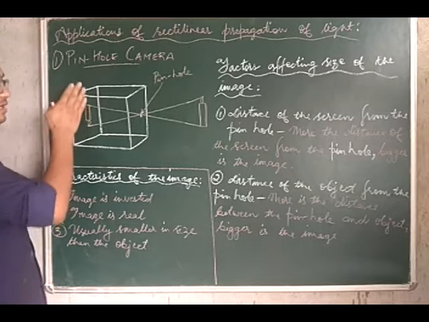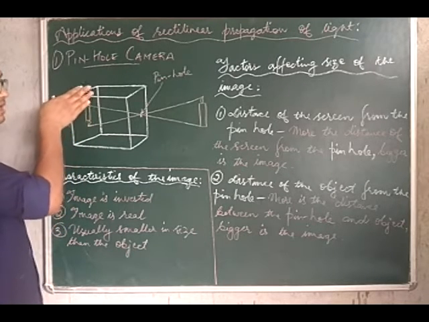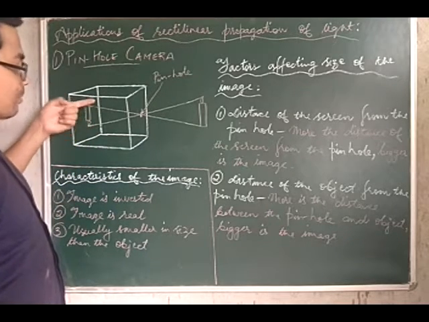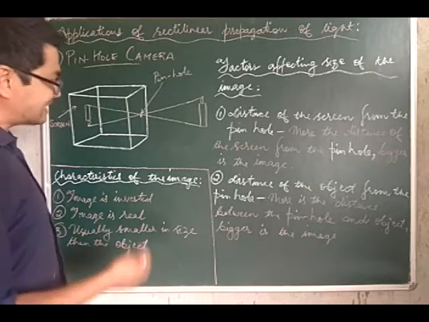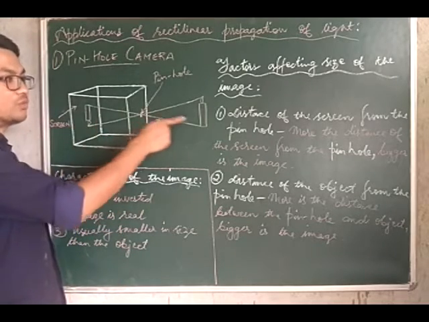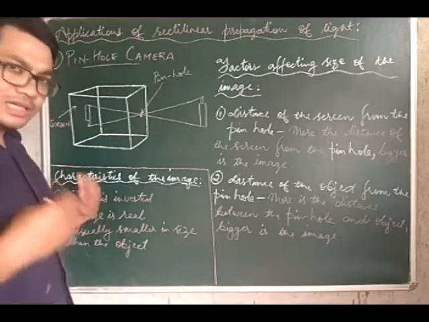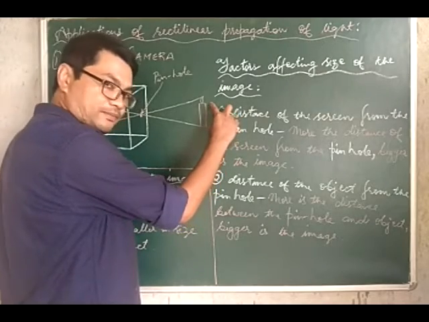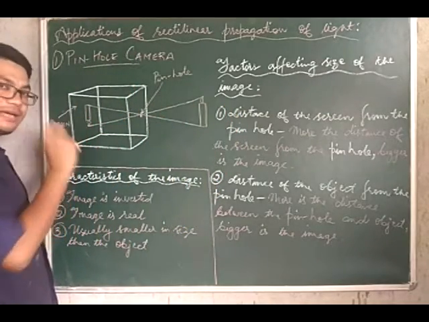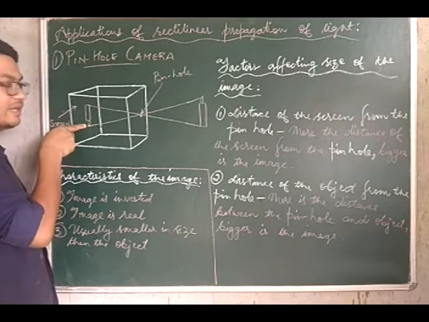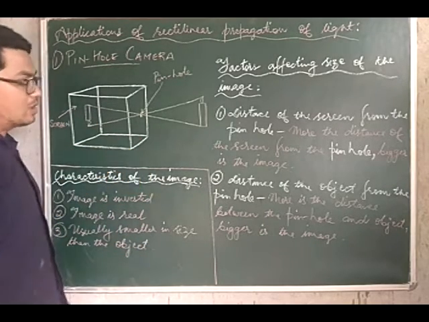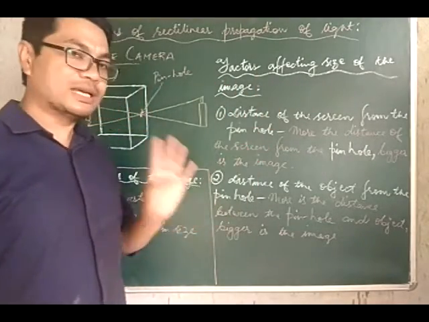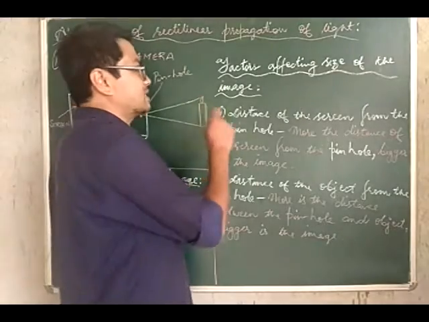Instead of the cardboard itself, you can replace it by a tracing paper. So the tracing paper on this side of the box will act as the screen, and you will see an inverted image of the object. Like I've told you, you might not actually see the wax part of the candle. You might only see the inverted flame burning. Alright.